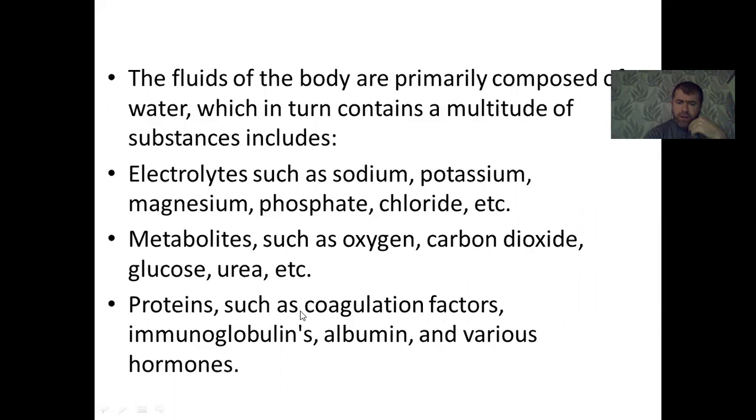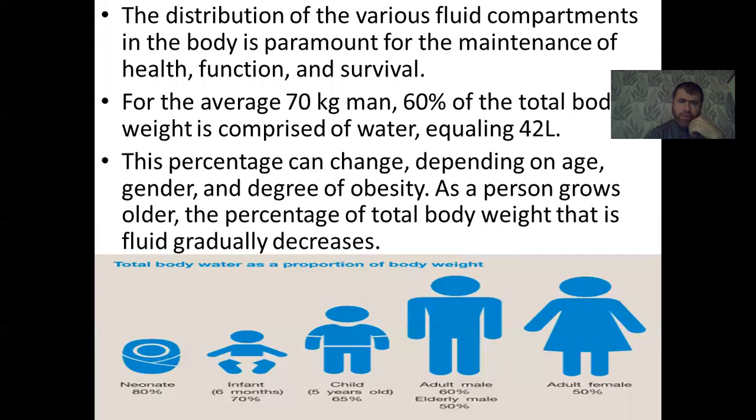Proteins such as coagulation factors, which enhance the coagulation of blood in a wound, and immunoglobulins, albumin, and various hormones are found in body fluid.